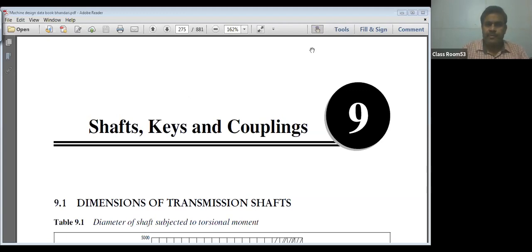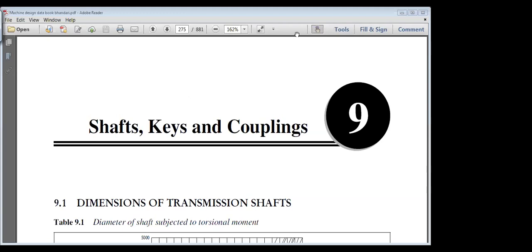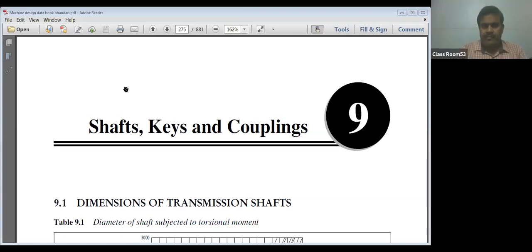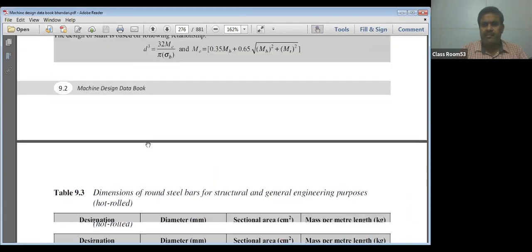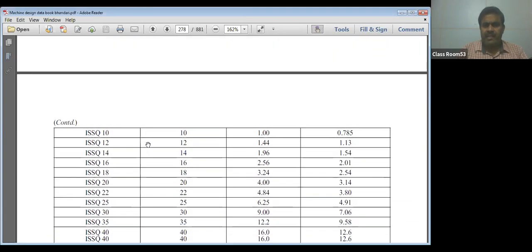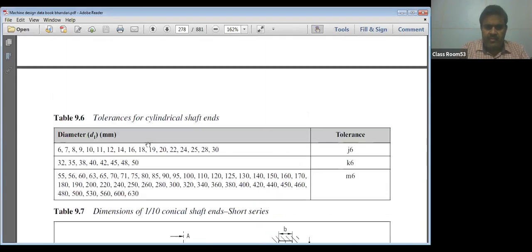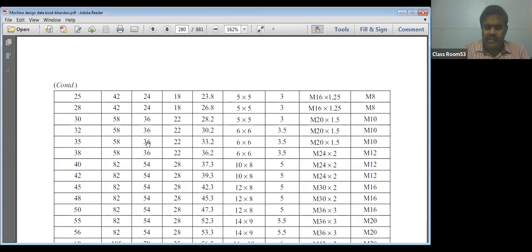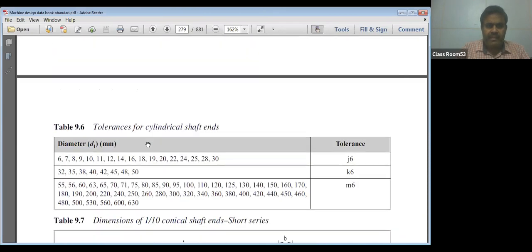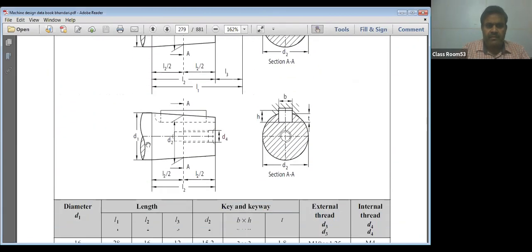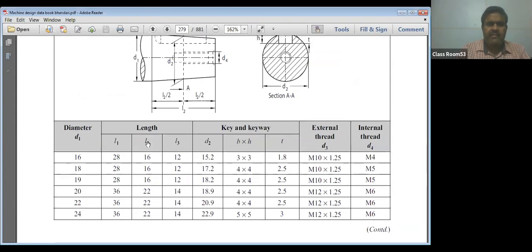Yes, data book visible to all of you. Yes, sir. Okay. Good, good. So in this data book, we have already gone through the SAP design. So these tables we have already learned. I'm just moving to the key criteria. So I think key started from here. Key and keyway.